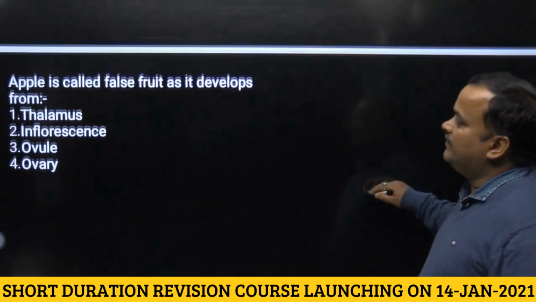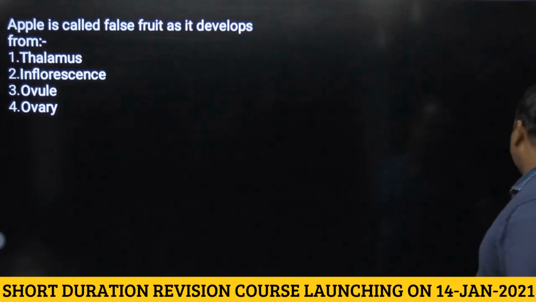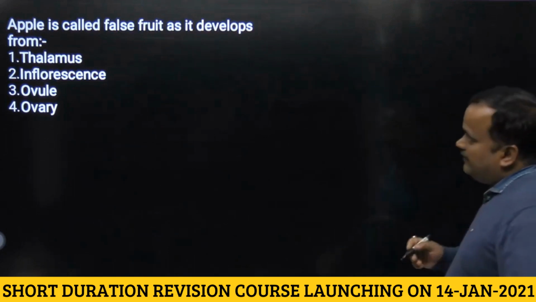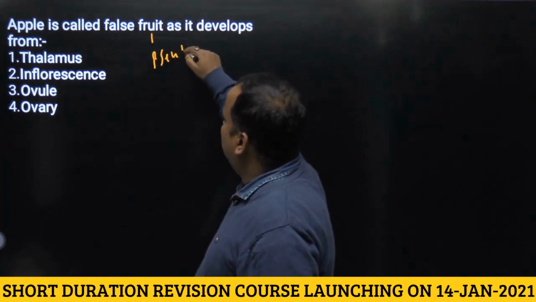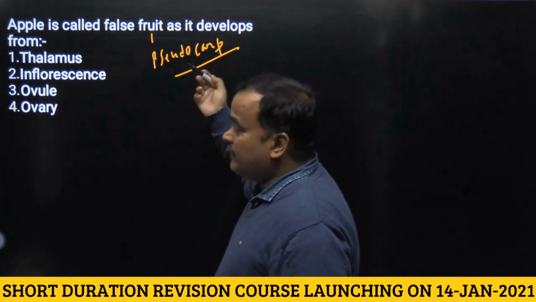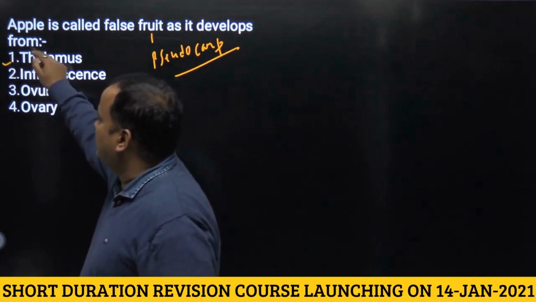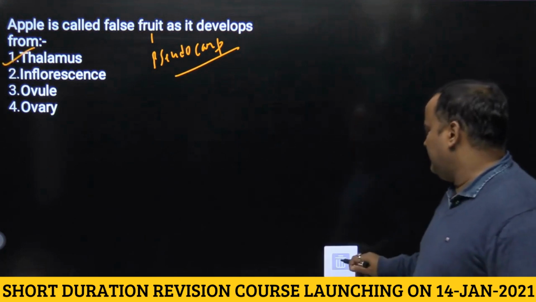Next question. Apple is called a false fruit as it developed from... I have discussed this, apple is a false fruit or pseudocarp along with strawberry and cashew nut, because it develops from thalamus, not from ovary. So the answer will be first, that is thalamus.